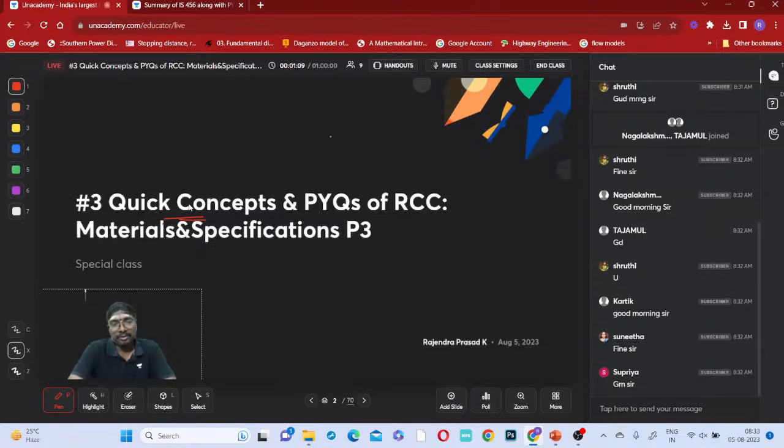So one more class, mostly one or two more classes, this will be over, right? Because this is very important, and after that the design part and all the other parts will be very small topics only, right? This part only will take more time, and the first chapter and second chapter will take more time actually, okay? This material specifications as well as the other part, only these two will take more time, right? Other parts will take less time only, right? So mostly within 15 to 20 days we can finish this, okay?